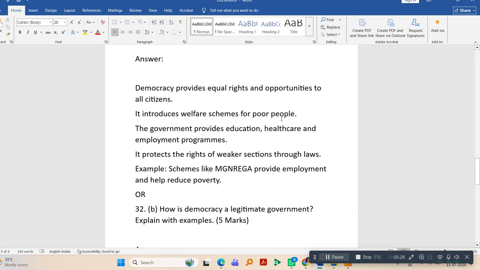Democracy provides equal rights and opportunities to all citizens. It introduces welfare schemes for poor people. The government provides education, healthcare, and employment programs. It protects the rights of weaker sections through laws. For example, schemes like MGNREGA provide employment and help reduce poverty.